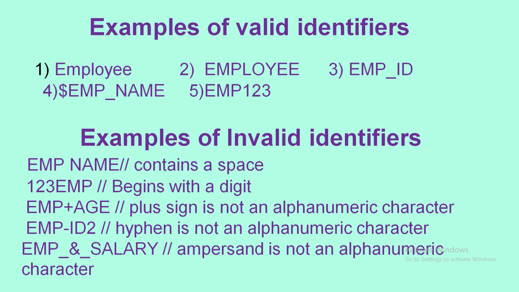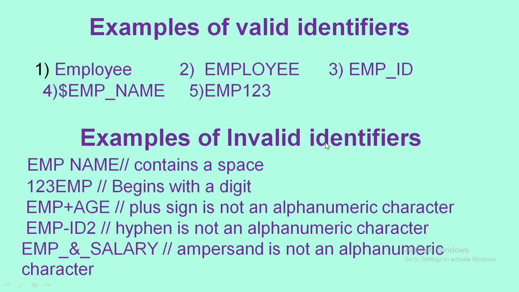These are the examples of valid identifiers. You can write Employee, where E is capital and all the other letters are in small case. And in the second case, EMPLOYEE is written in uppercase. These two variables stand for different values in a program. They will be identified as different variables. Now you can start any variable with a dollar sign also, and underscore is also allowed in an identifier name.